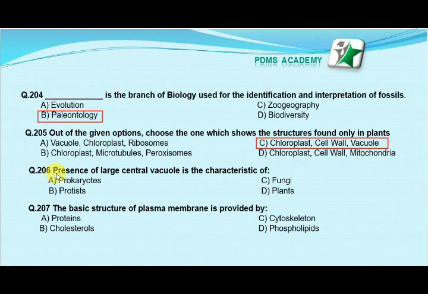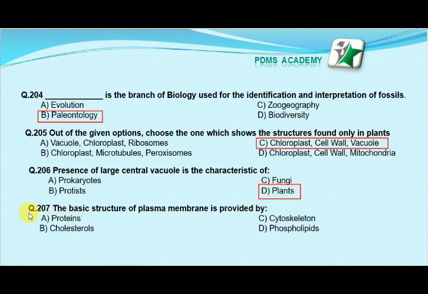Our next MCQ is: presence of a large central vacuole is the characteristic of option A prokaryotes, option B protists, option C fungi, option D plants. Our correct answer is D, plants.